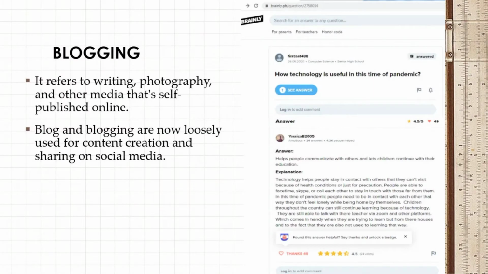So we have blogging. It refers to writing, photography, and other media that are self-published online. When you say self-published, it is your idea, your output, your work. Blogging is now loosely used for content creation and sharing on social media. For me, one of the best examples of this is the application Brainly. Brainly can help you with academics, because it gives a question with an answer, and that is published by students or individuals who have experience and learning from those particular questions.